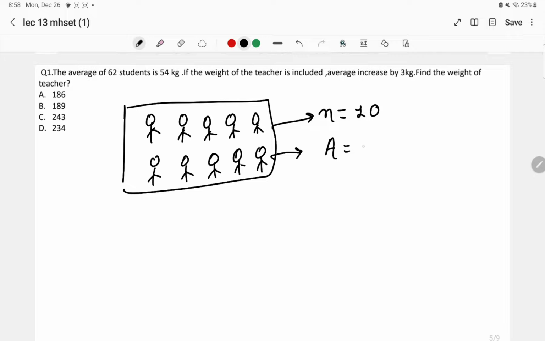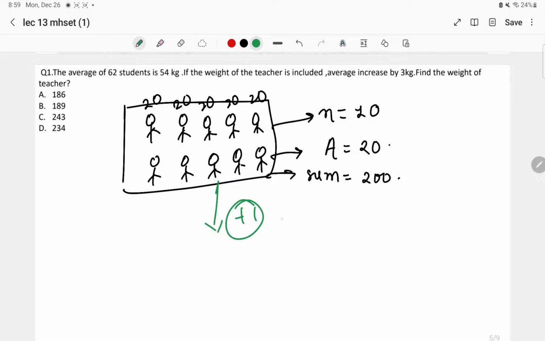Each student over here is having 20 chocolates. We are supposing like that, we are assuming this value. Okay.